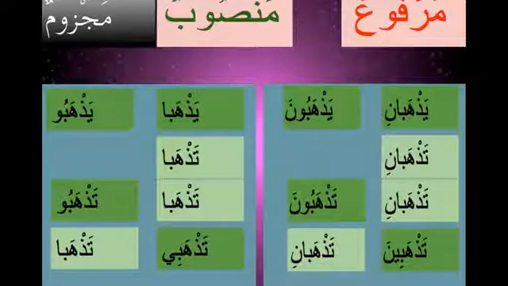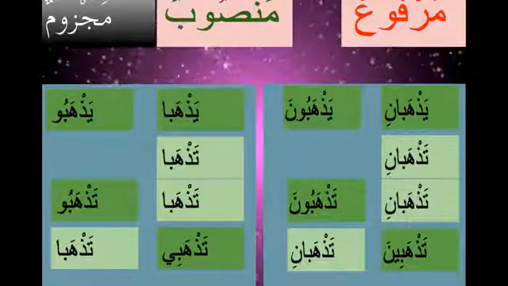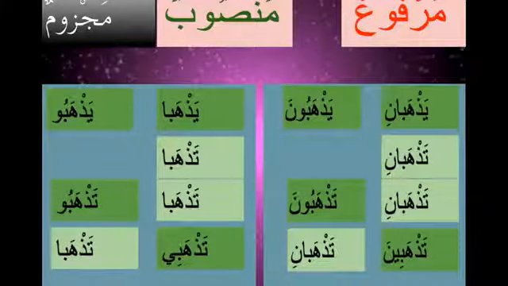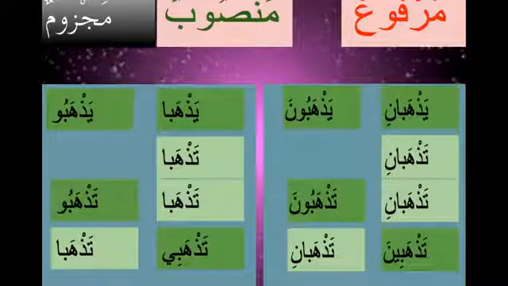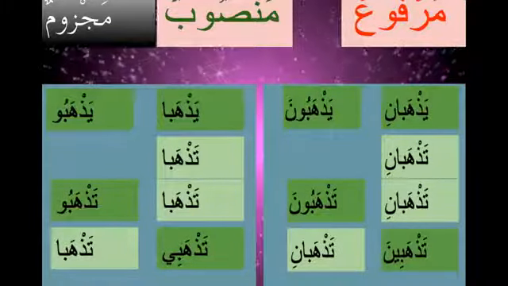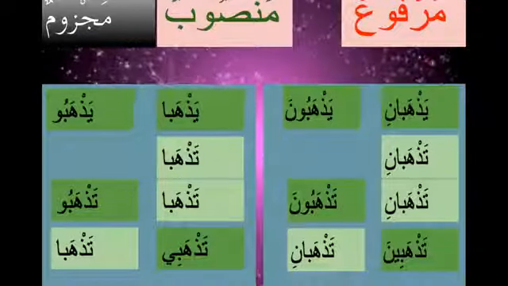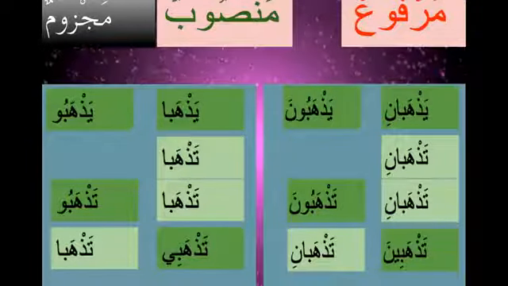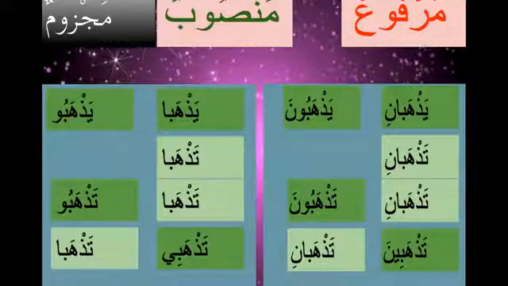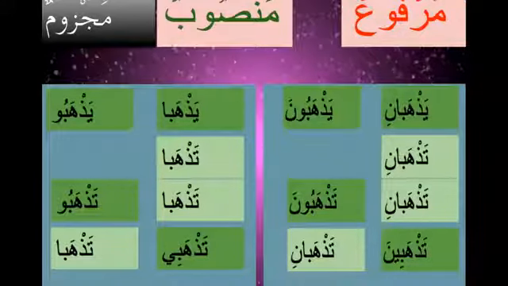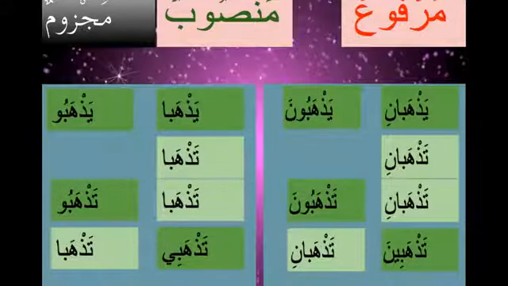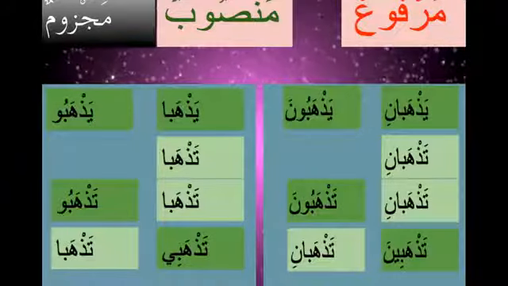Tadhabani has the noon, and tadhaba is the mansoob and majzoom form. This noon is not there. And tadhabani will become tadhaba, tadhabuna will become tadhabu, tadhabina will become tadhabi.